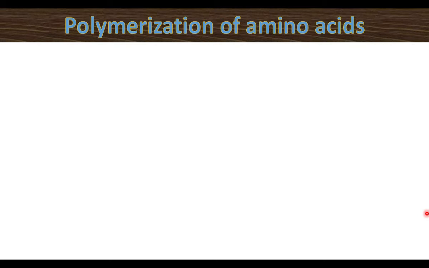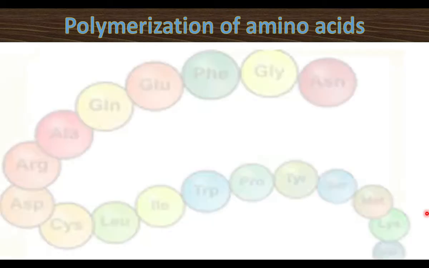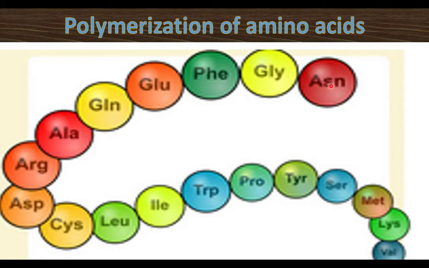Polymerization of amino acids takes place by the addition of amino acids. When amino acids are added, a polypeptide chain grows. That is the translation process. This diagram shows many amino acids. The amino acids together form a polypeptide chain. This is because of polymerization. This process is called translation.